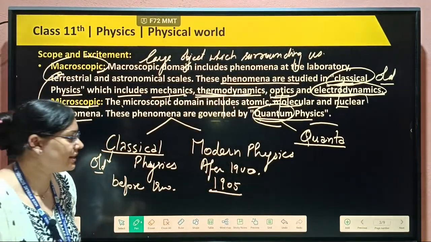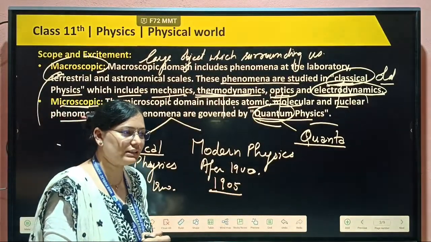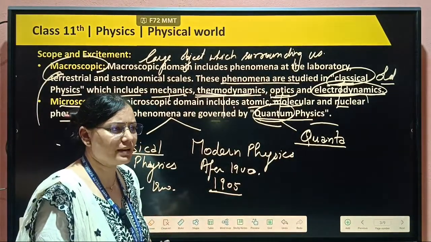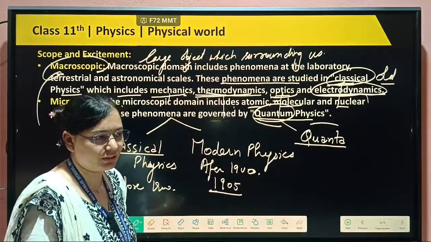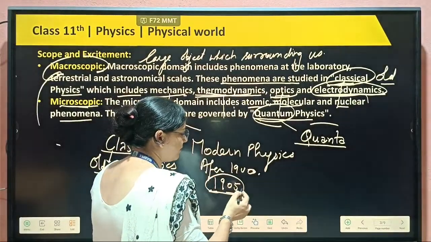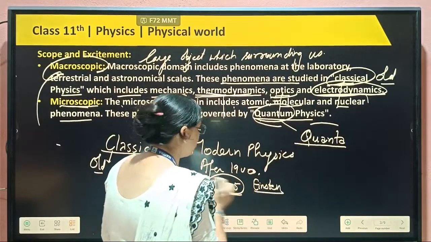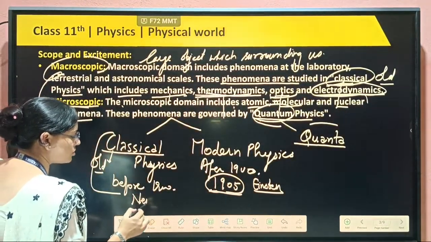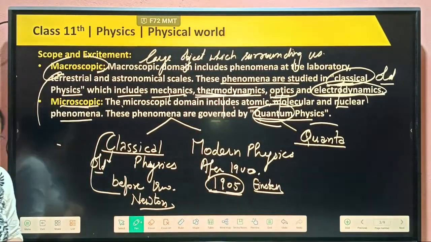We will read about this later in 12th class, but in short, the photoelectric effect explains that light has both wave nature and particle nature. This photoelectric effect was given for the first time by Einstein.